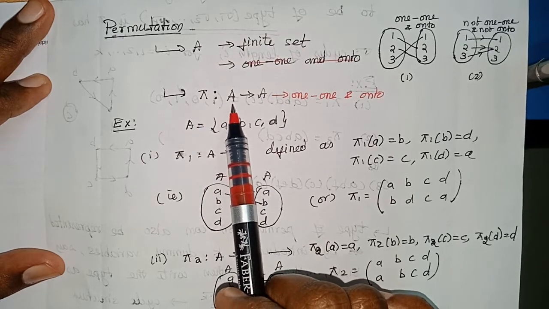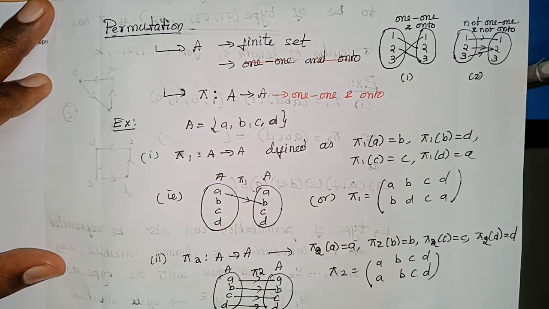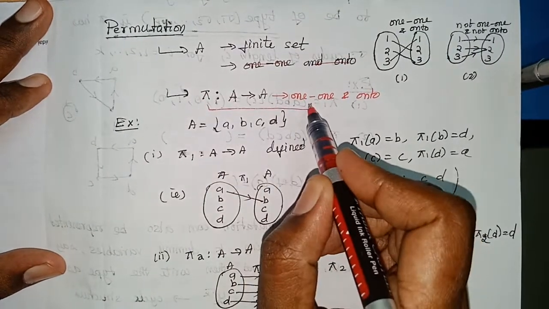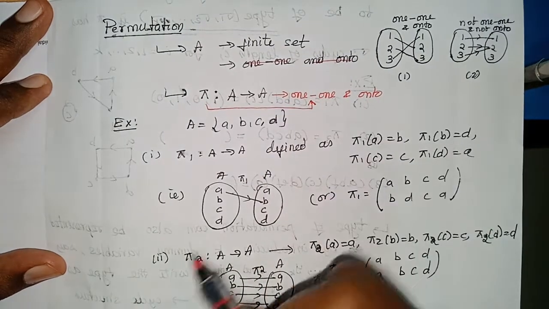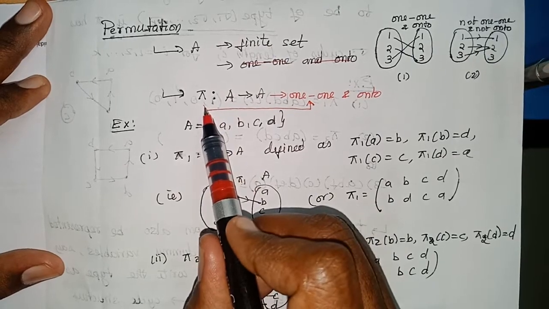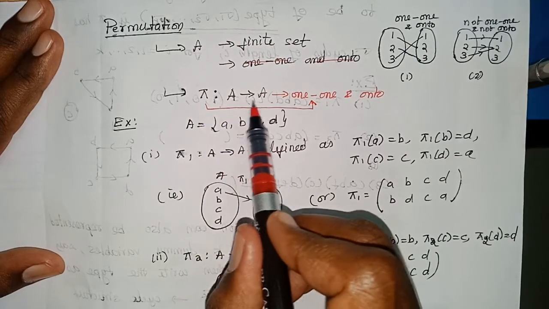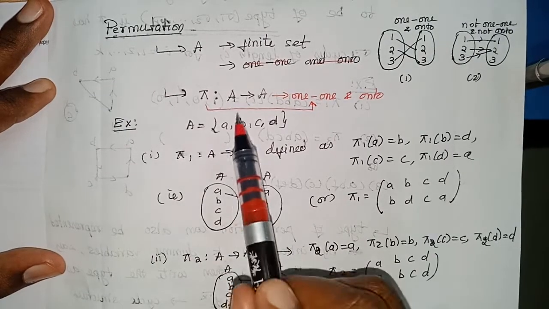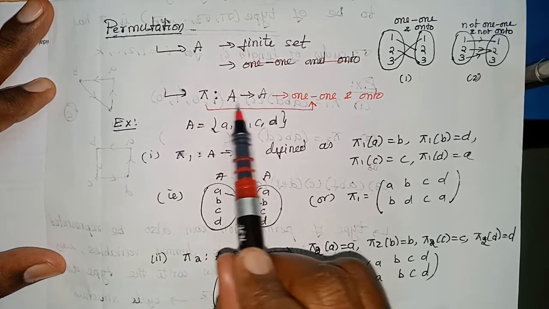A mapping from A to itself, and that mapping satisfying the two criteria, 1-1 and onto, that is bijection. So a bijective function from A to itself is called a permutation. So simple. Always the domain and codomain should be the same set.